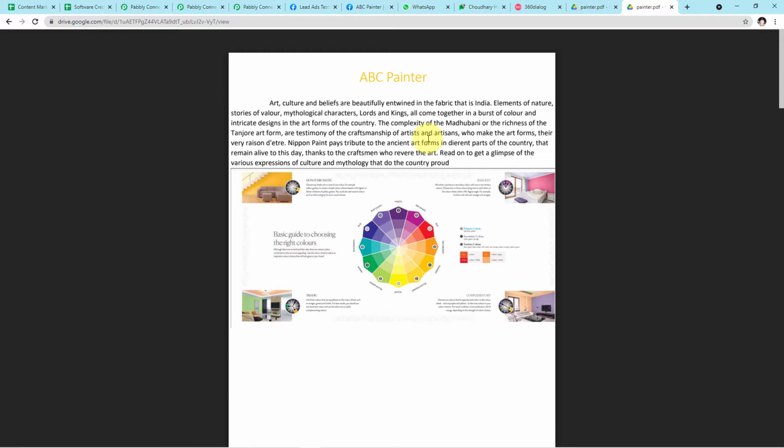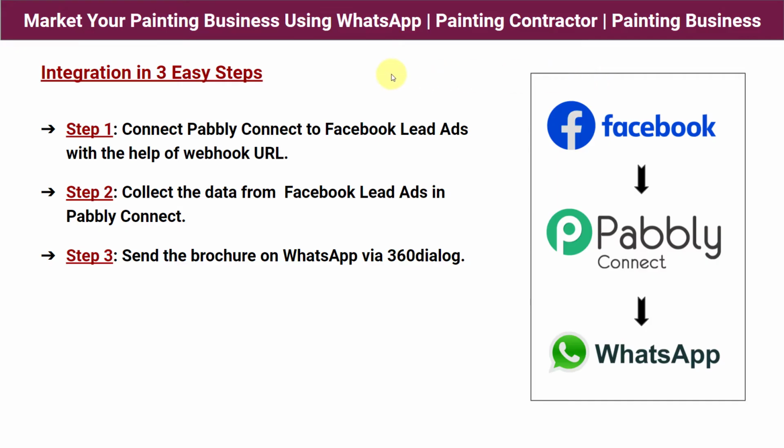So guys, let me show you the process of integration and automation on my screen. Okay guys, before we start with the process, let me tell you 3 easy steps of integration as you can see on my screen. Step number 1 says connect Pabbly Connect to Facebook lead ads with the help of webhook URL. So what we're going to do in the first step is first log in to our Pabbly Connect account.